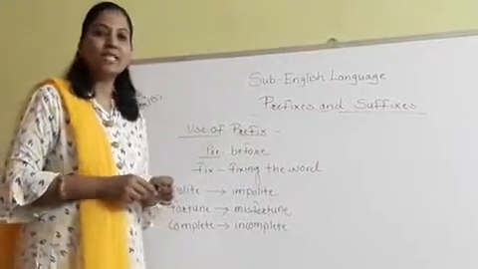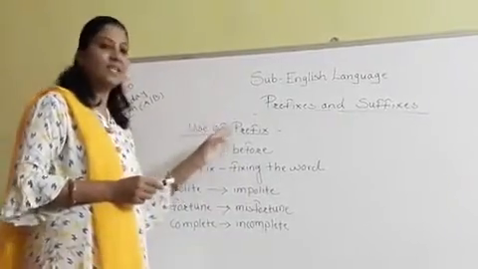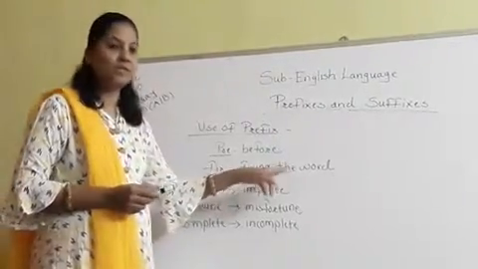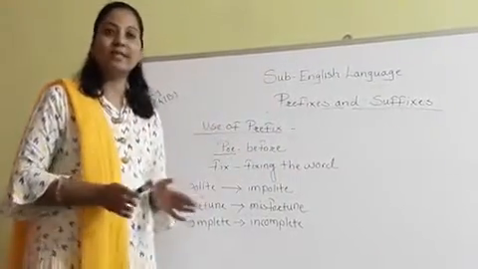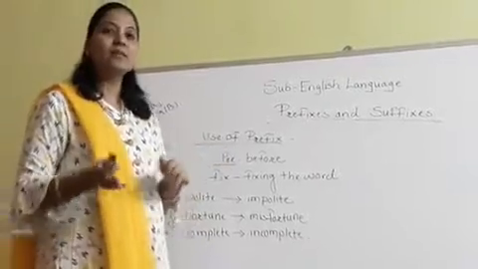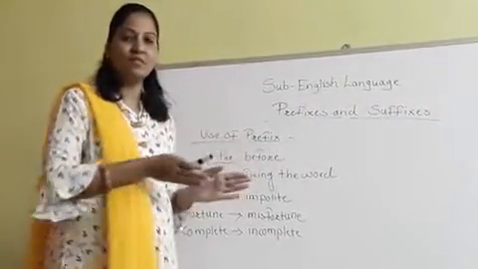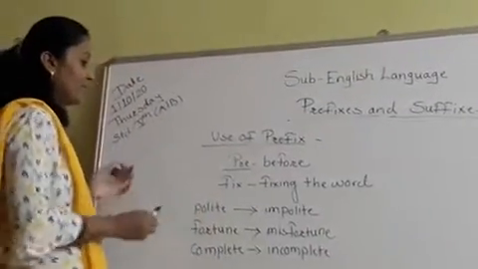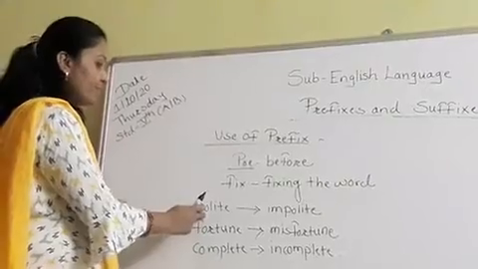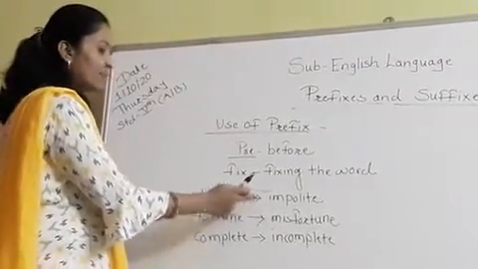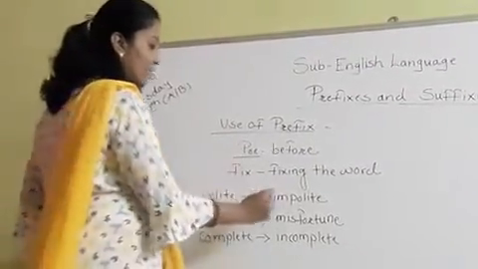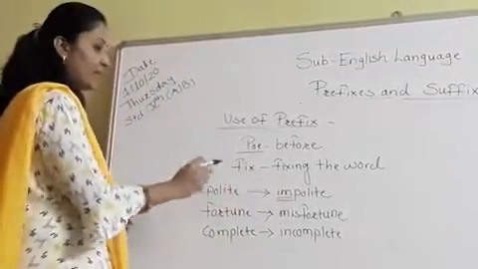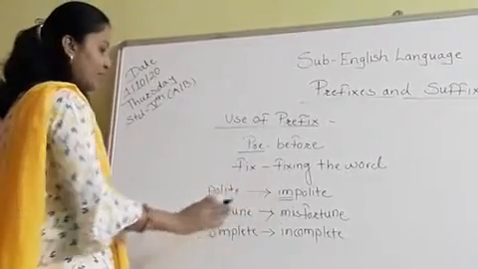Students, as I have explained to you the meaning of prefix: pre means before and fix means fixing the word. When the primary word is given and we are adding some word before that primary word, it becomes the prefix. For example, you can see here, polite becomes impolite when we add the syllable IM here. Then it becomes impolite. It is the prefix here.